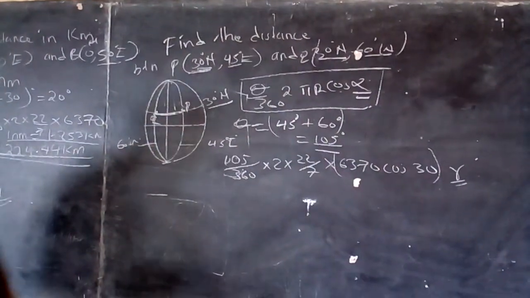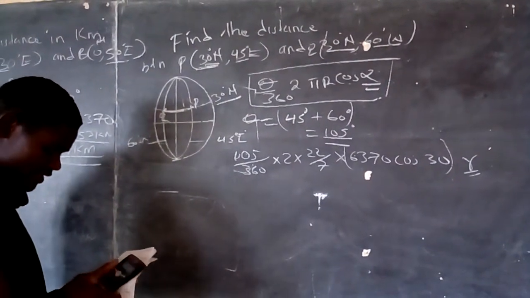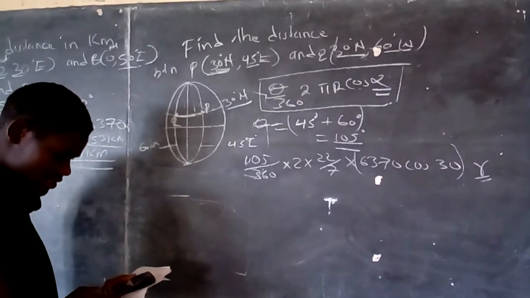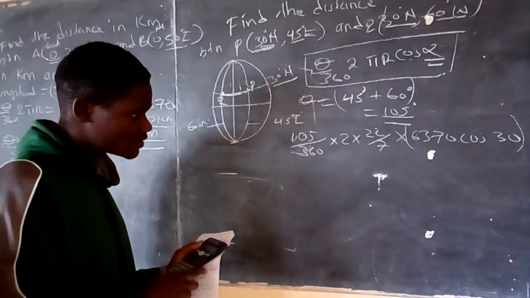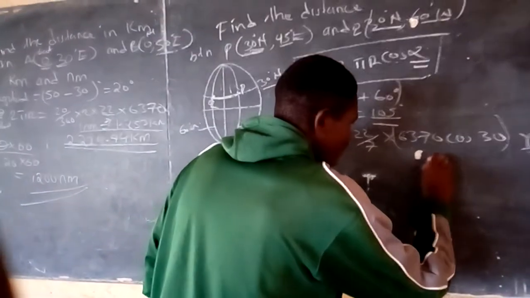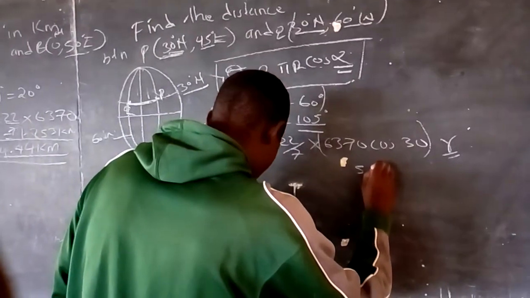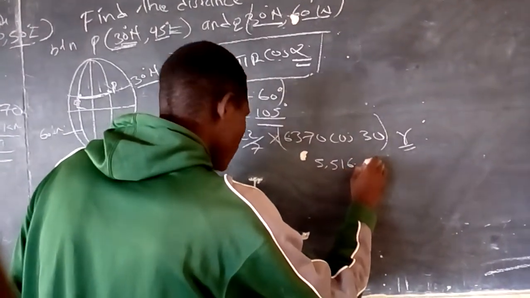Now, can we get that r first? Getting that r first, that is 6370 cos 30. What do we get? I get something like 5,516.58.